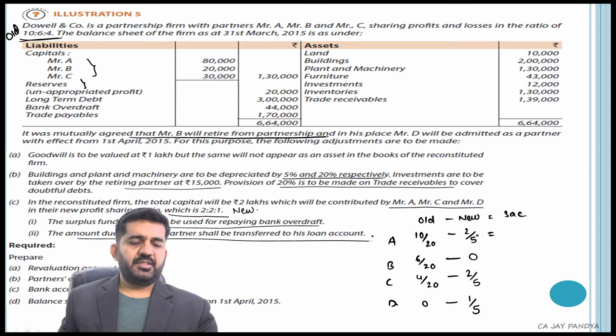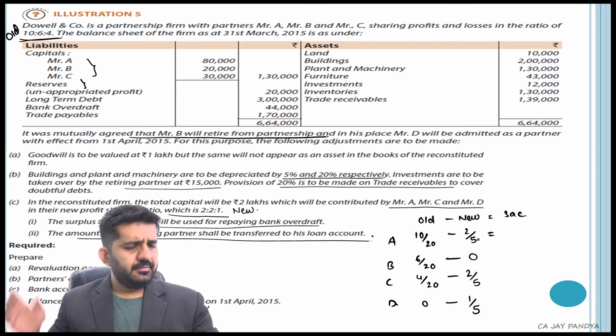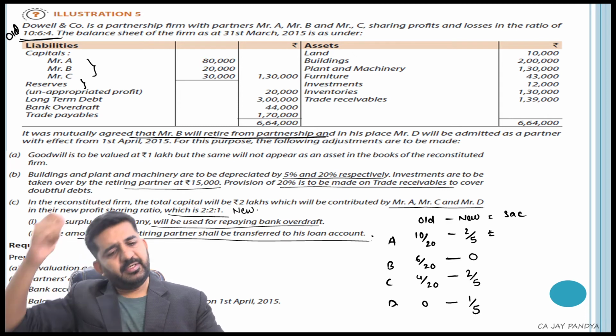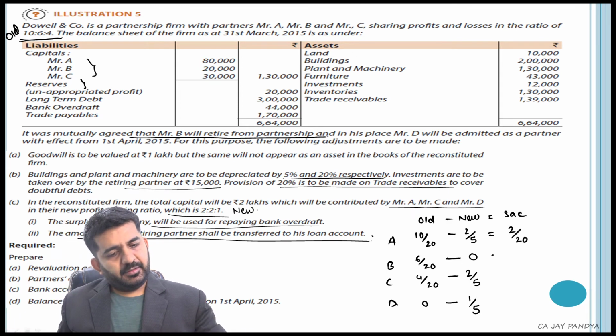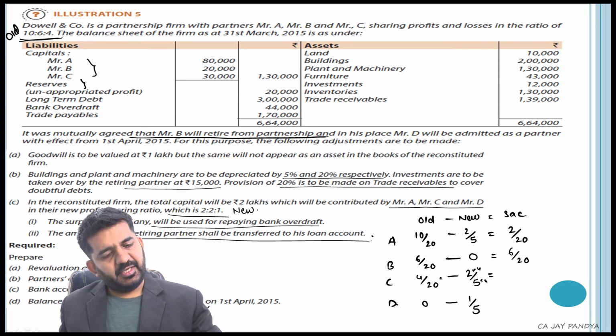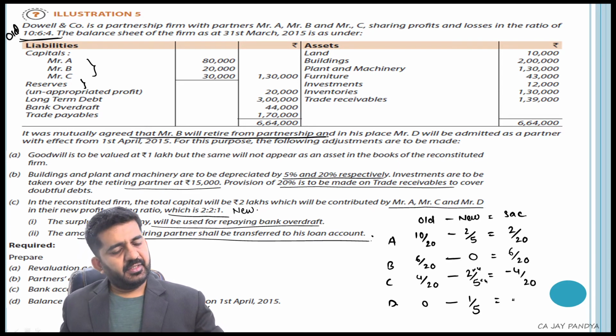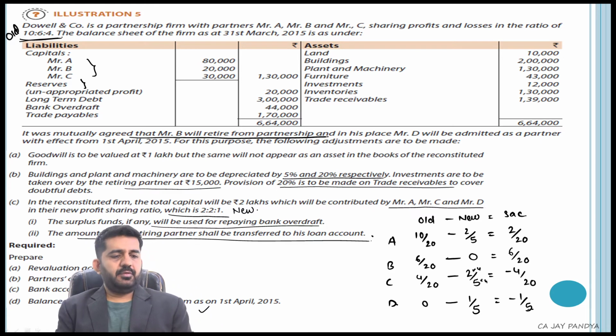What is sacrifice ratio? This is 5 4s are 20, 2 4s are 8, so 2 upon 20. This will be 6 upon 20. C will be, this is 5 4s are 20, 8 minus 4 by 20 and this is minus 1 by 5.